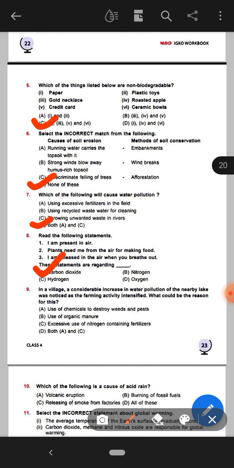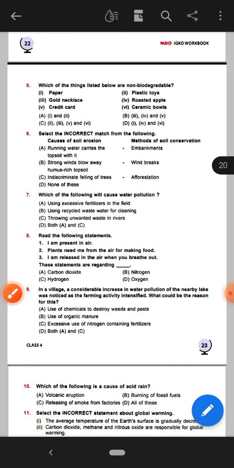Here the right answer will be option D, that is both A and C. Option A is use of chemicals to destroy weeds and pests. Option C is excessive use of nitrogen containing fertilizers. Okay, these two are the options. So here the right option will be option D, both A and C.